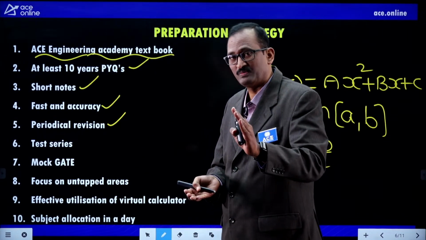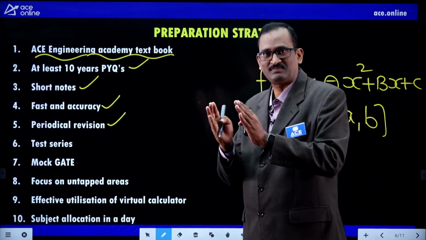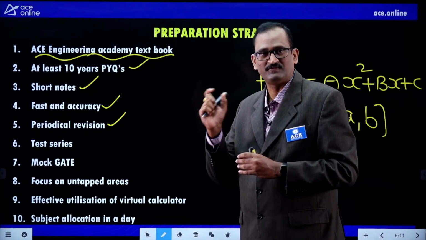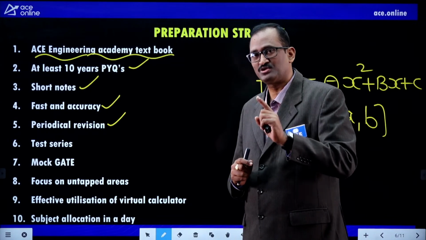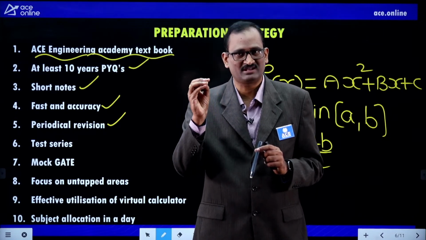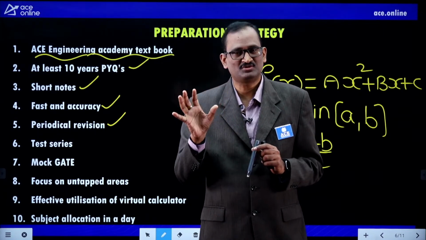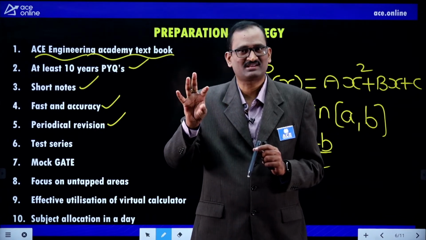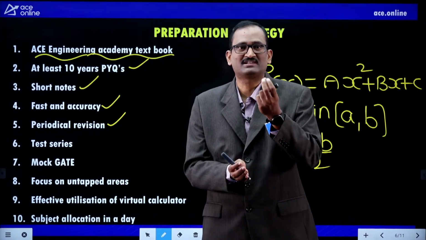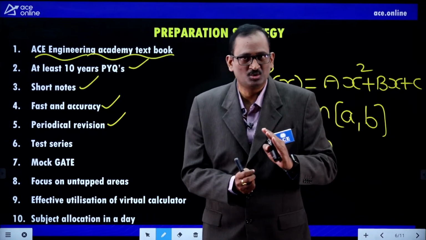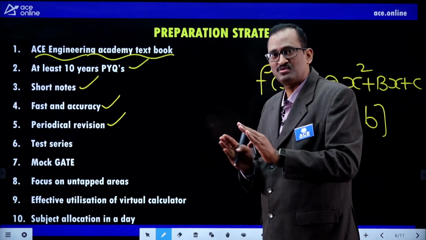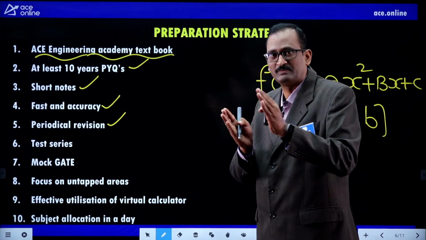Weightage wise also you have to remember, give the priority. Engineering mathematics and aptitude: engineering mathematics 13 marks, aptitude plus English altogether 15 marks. Altogether engineering maths and aptitude is 28 marks. Out of 100 marks, 28%, almost 30% of the marks you can easily score from these only. Still you have only around 10 subjects remaining. From the remaining 10 subjects, you will get 70% of the marks. So don't neglect the easy scoring subjects, engineering mathematics and aptitude. Everyone can score, and you will be in the safe zone if you thoroughly prepare these two.